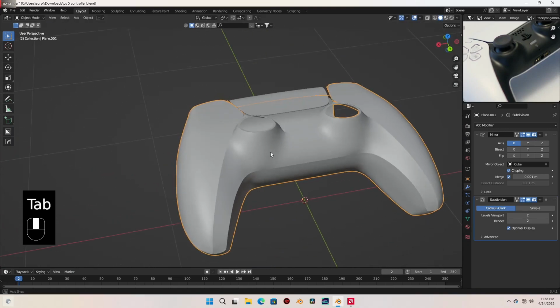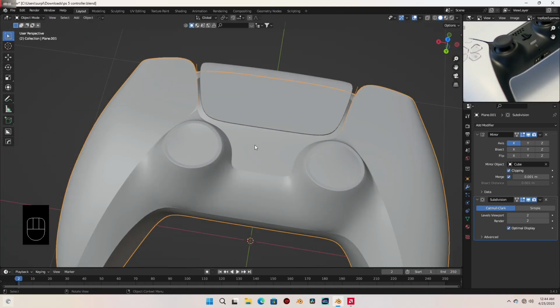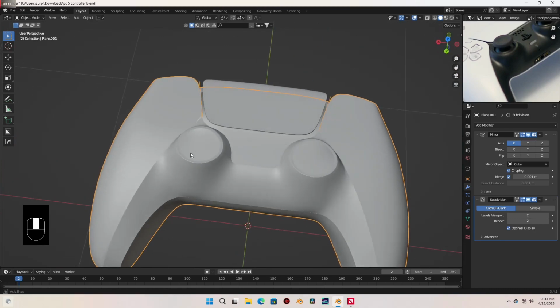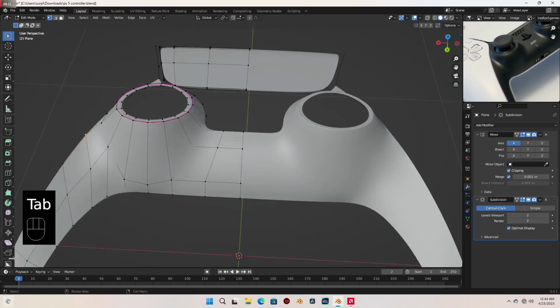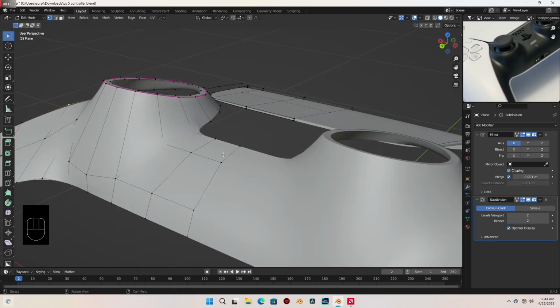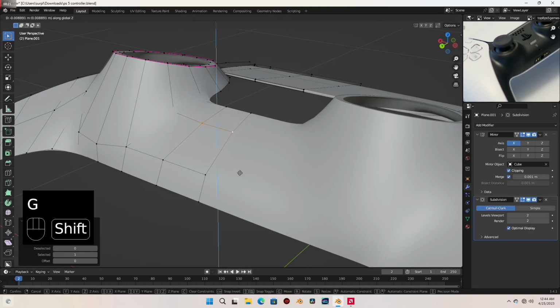Okay, so let's continue filling the remaining parts here. So I'm gonna select these and also select this one, and let's go into edit mode. And before anything else, let's select these two vertices and bring them down slightly like this.